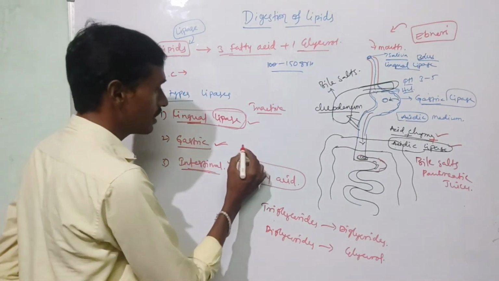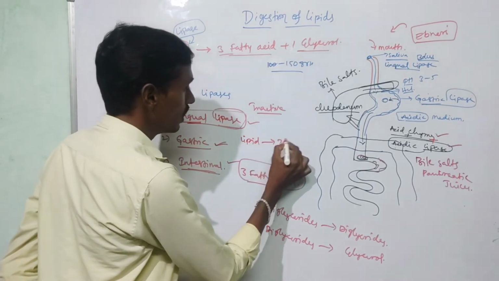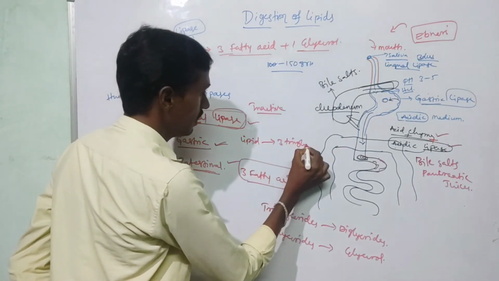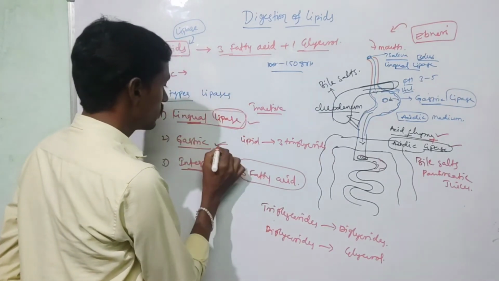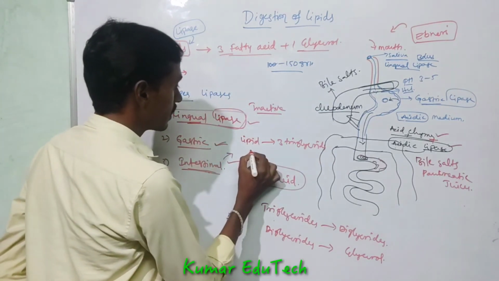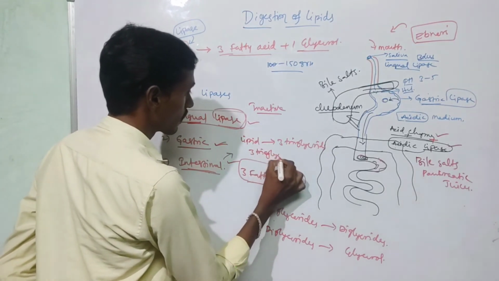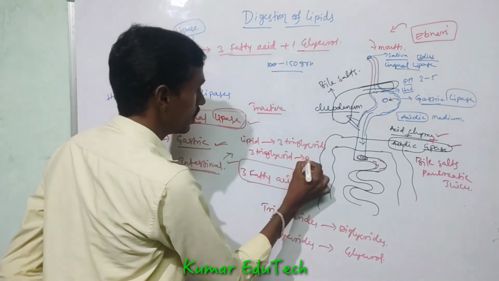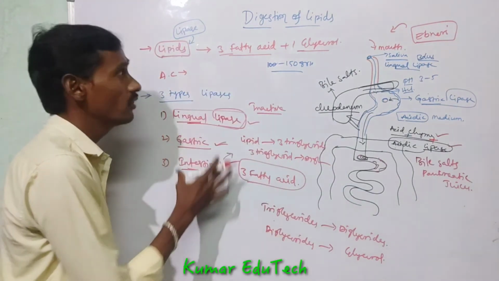First, gastric lipase acts on lipids, converting them into triglycerides. Then intestinal lipase converts triglycerides into diglycerides. So this is the digestion of lipids.